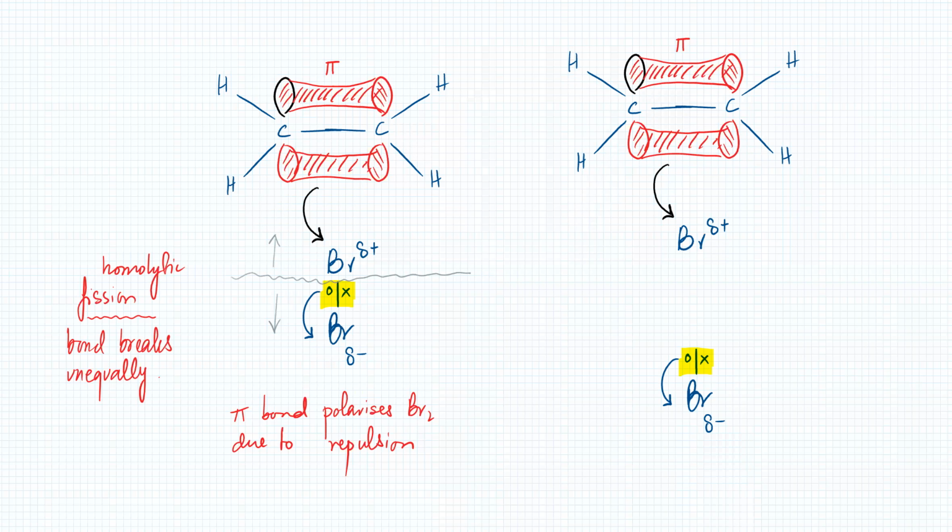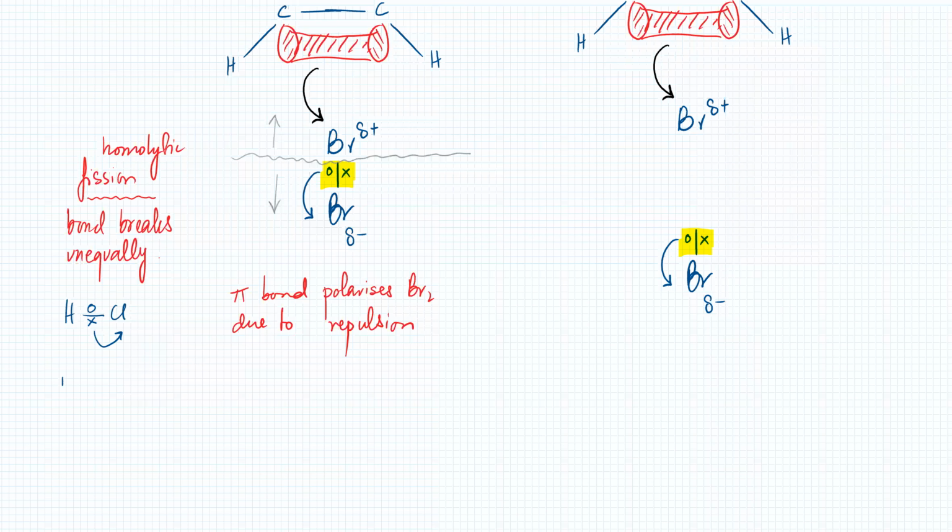Homolytic fission is simply that the bond breaks unequally, which means that the two electrons go to one of the atoms and the other atom does not get anything. Okay, is that clear? Homolytic fission is that when you have a bond, it breaks unequally. Both electrons go to one atom. The other atom does not get anything. Is this clear? Yes sir. Sir, is that heterolytic fission?